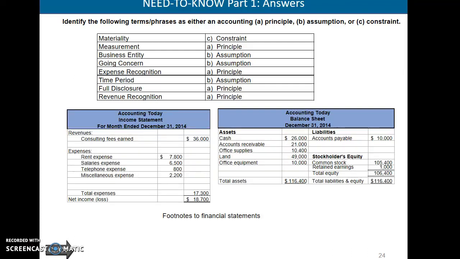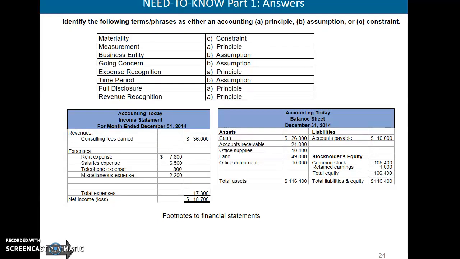Now let's take a look at the income statement and balance sheet. Let's get into some real detailed information here. When we're taking a look at our income statement, we notice that our fees earned are recorded in our credit column. If you notice, your left column is going to be your debit column, your right column is going to be your credit column. All revenues are going to be initially put into the credit column. All of your expenses are going to be debited into the debit column.